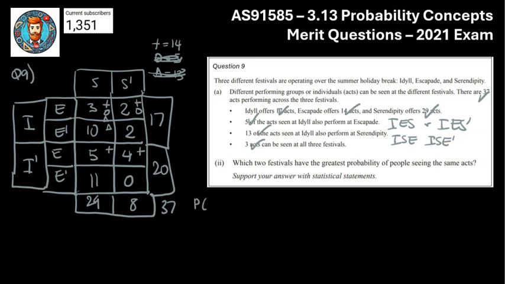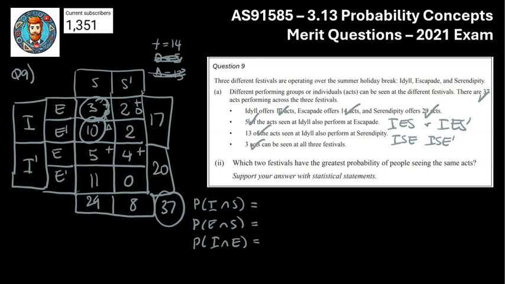So I suppose we need to write down our notation. So we're trying to find the probability that someone's performing at I and S, the probability that someone's performing at E and S, and then finally the probability that someone's performing at I and E. So I and S, it's going to be tricky because I and S doesn't consider E, so we need to consider a few different boxes here. So I and S, I think are going to be those 2 there, right? So it's going to be 13 out of the 37 people. So there's a bit of an overlap there. So, oh gosh, 13 out of 37.